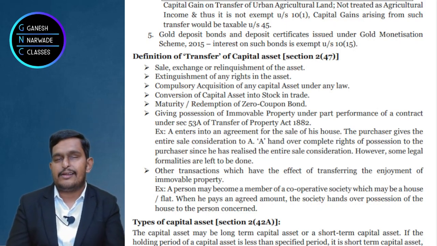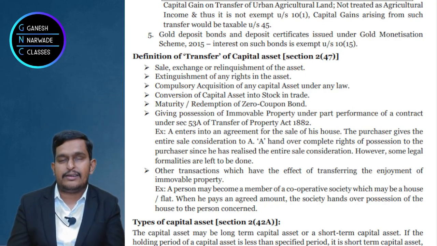Third word which we should understand is relinquishment of an asset. Now what is this relinquishment? Very difficult word, right? Very hard word to digest. Relinquishment. I'll make it easy, no worries. Relinquishment is basically you will actually surrender the asset. In simple language, you are surrendering the asset. You are giving away the rights in the asset. That means you have certain rights in the asset. Now you are giving them away to others. This is called relinquishment.